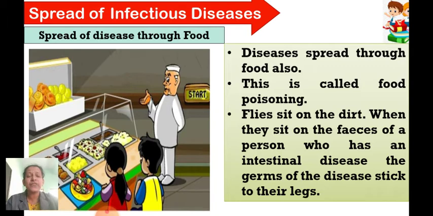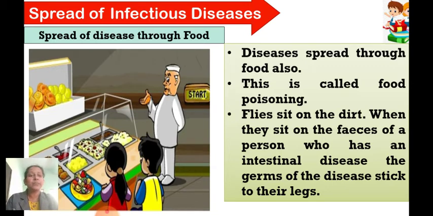So how are these flies causing the disease? What happens here is that flies actually like dirt. They sit on the dirt, excreta of animals or maybe excreta of human beings if anyone has defecated in the open spaces. Defecating in the open spaces means outside the toilets and all. When they do that, the flies go and sit on these types of dirty things, right?